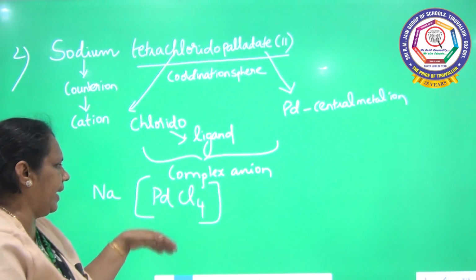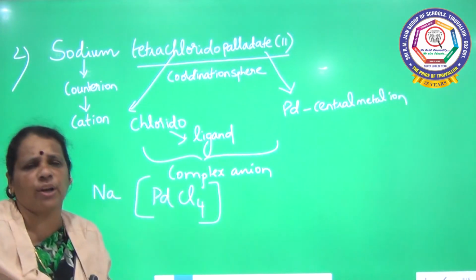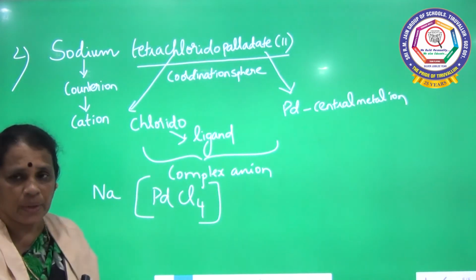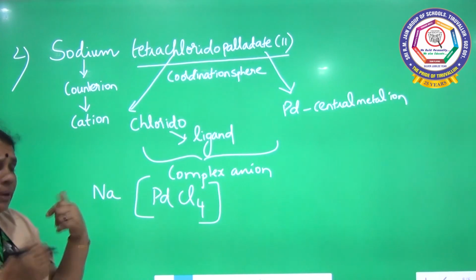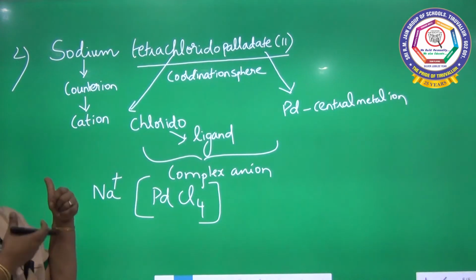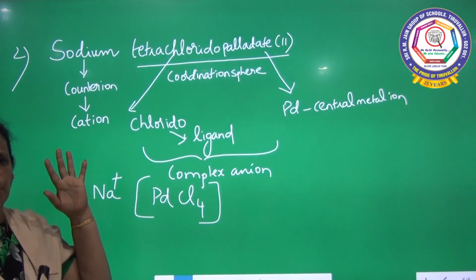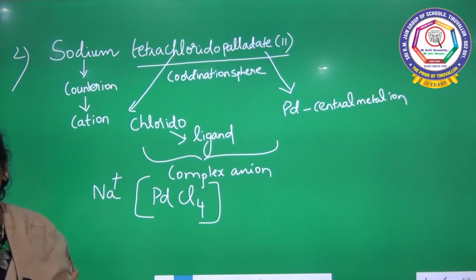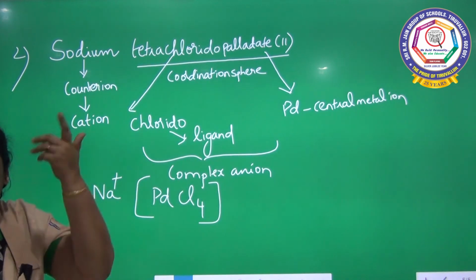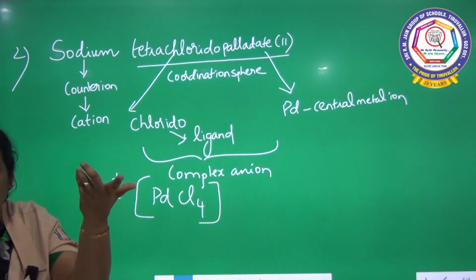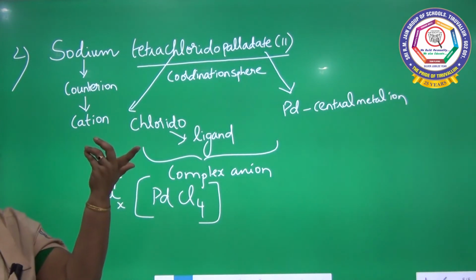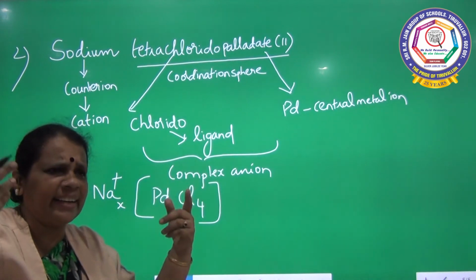So I have written the species inside the square bracket, the molecular formula. And for the counter ion, as it is sodium here, I have written Na. I know the charge of sodium is positive. It is a positive ion, a cation, so it is Na plus. I don't know how many sodium atoms are there, only the charge I know. So I am indicating the number of sodium atoms as x.